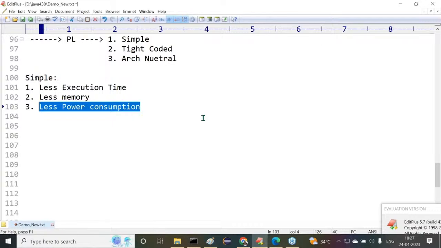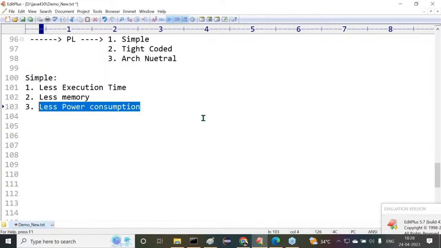Why? The cost of diesel is somewhat less when compared with petrol. Am I right or not? But nowadays the trend is electric cars. Electric cars are a one-time payment, but every time you have to recharge them. No petrol, nothing else. So maintenance cost is definitely an important factor, and customers may be attracted by less maintenance cost only. Here also, Sun Microsystems wants to prepare a new programming language that takes less power consumption, which means less maintenance cost.